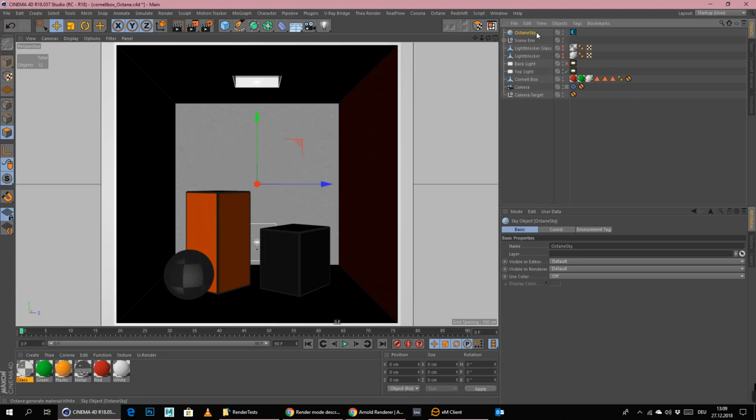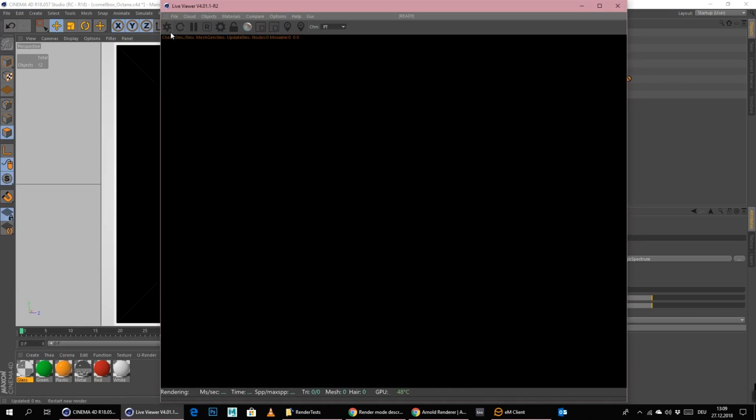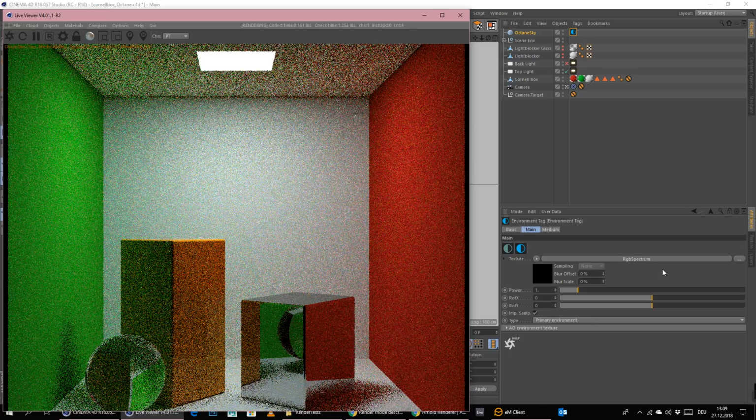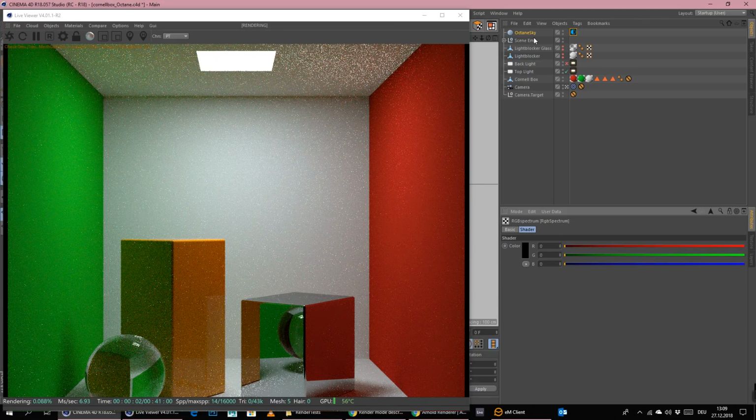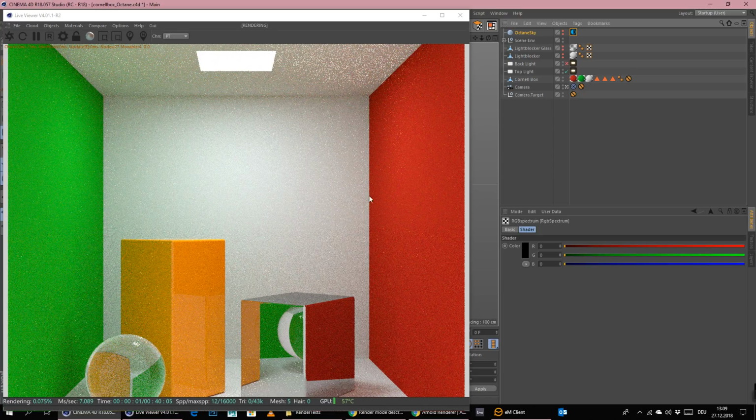The funny thing is I had to add an Octane sky here and put a texture on it and set this completely to black, because when you don't have that, you automatically get light from the outside, even in path tracing mode, which would definitely make this a little bit weird. This is why an Octane sky is added.